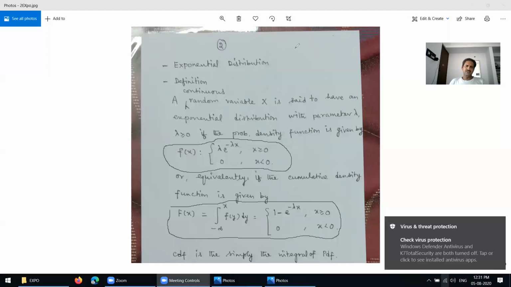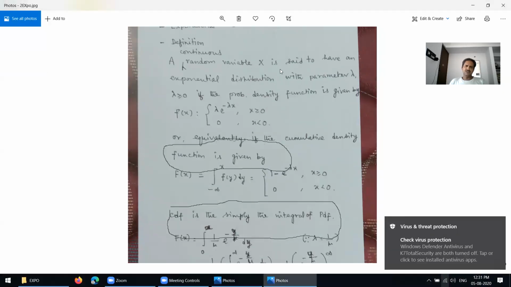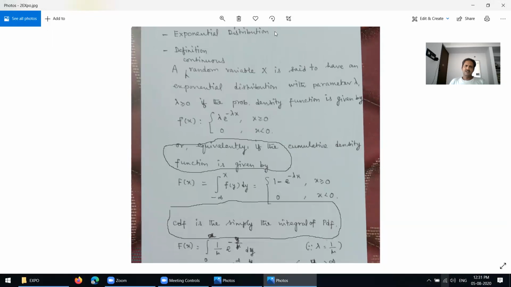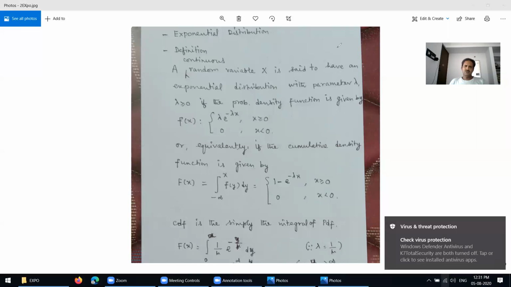So the probability density function and the cumulative density function are very, very important for the exponential distribution.